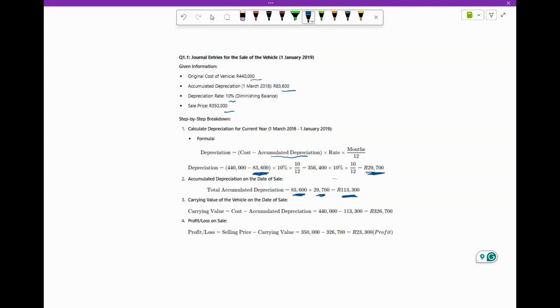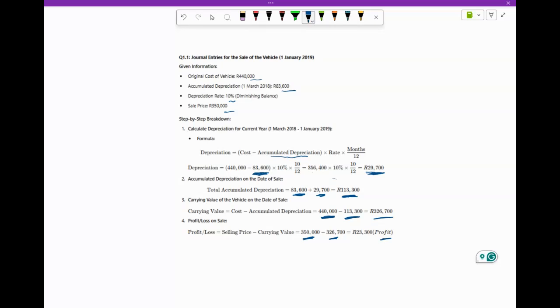Then we say, okay, the carrying value, the 440, the cost price, minus your accumulated depreciation gives you a carrying value of 326,700. Okay. Then we said, but we sold for 350. So already we know that we've made a profit, okay, because we sold for more than the carrying value, isn't it? Okay, so now we've done all our calculations.